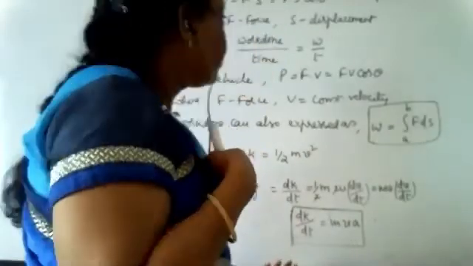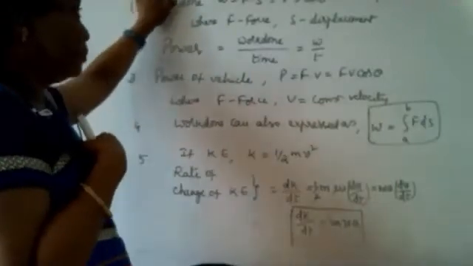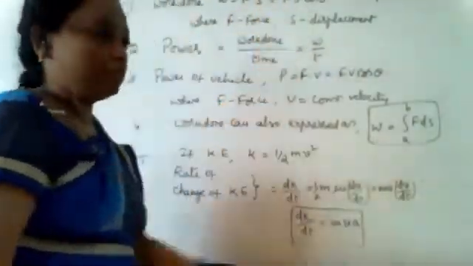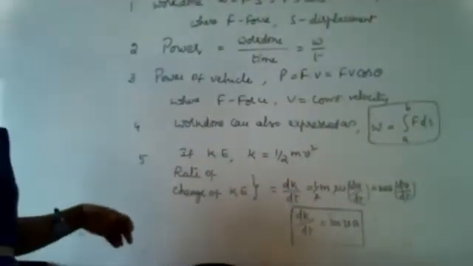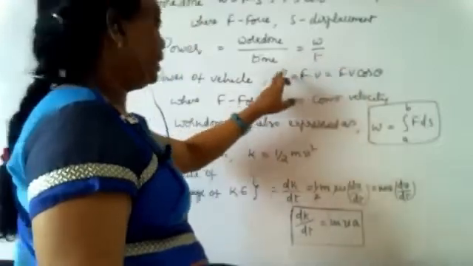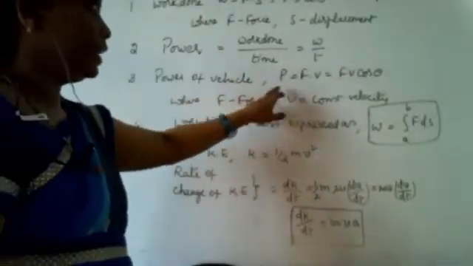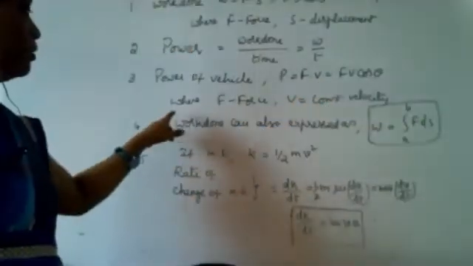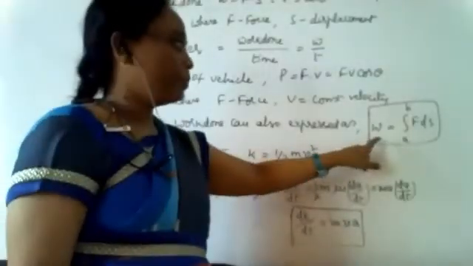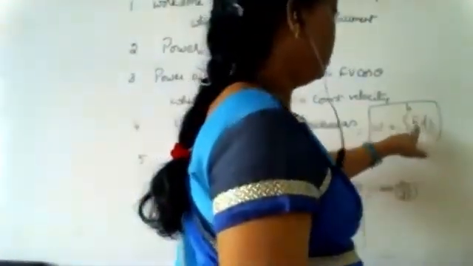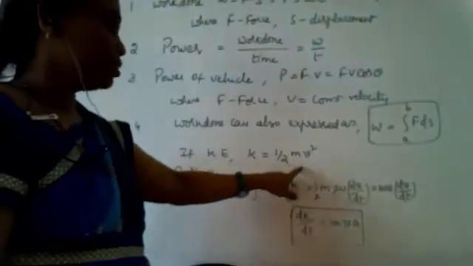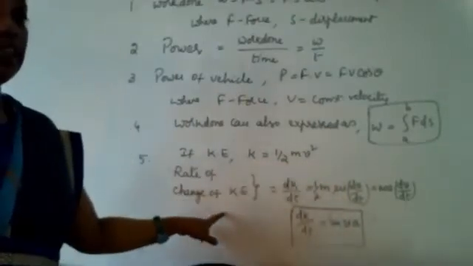So first of all, under work, power and energy, the formula for work done W is F dot S, which is nothing but Fs cos theta, and power is work done by time, W by T. Power of a vehicle can be taken as P is equal to F dot V, which is Fv cos theta. Work done can also be expressed as W is equal to the integral from A to B of F ds. If kinetic energy is half mv square, then what is the rate of change of kinetic energy?